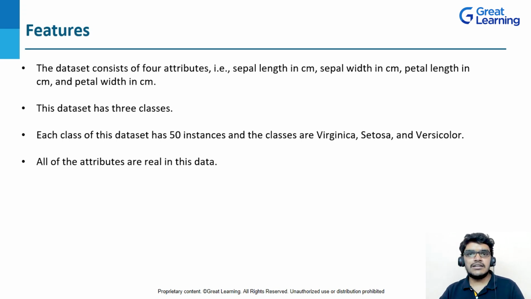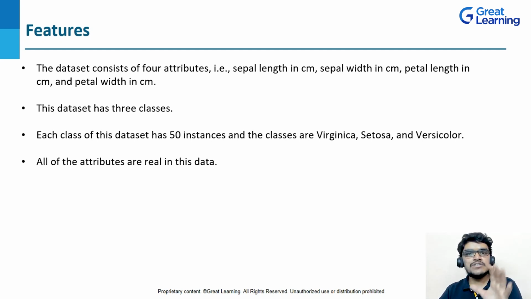As we know, this is an Iris flower dataset, so we have four attributes, starting from sepal length, then its width, then petal length as well as petal width. As I told you, this dataset consists of three classes: Virginica, Setosa and Versicolor. Each class of this dataset contains 50 instances. That means Virginica has 50 instances, and Setosa and Versicolor also have 50 instances.